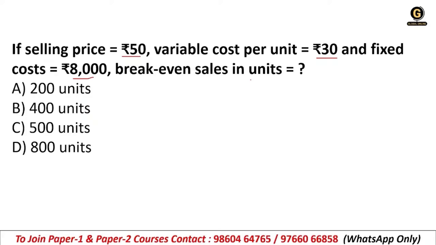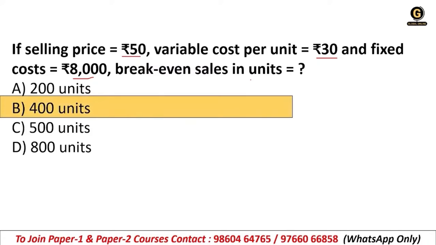Give your answer in a comment box. All right, so right answer is option B, that is 400 units.